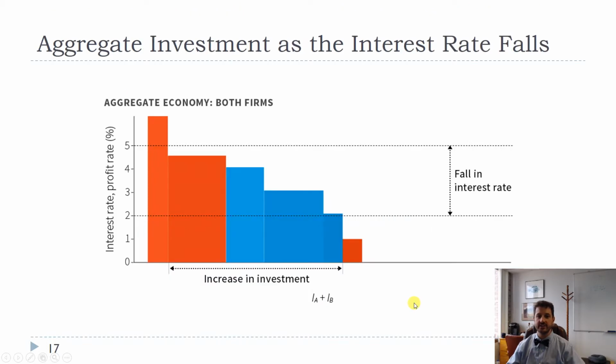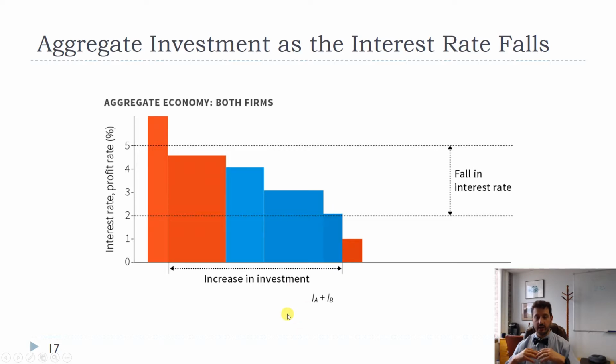So we can look at this in total, and we can see that as the interest rate falls from 5% to 2%, we get an increase in investment because now not just project 1 gets funded, but project 2 from Firm A and projects 1, 2, and 3 for Firm B.